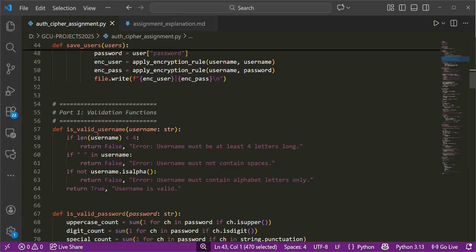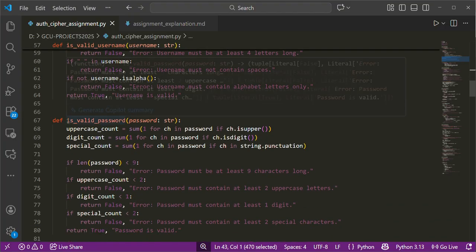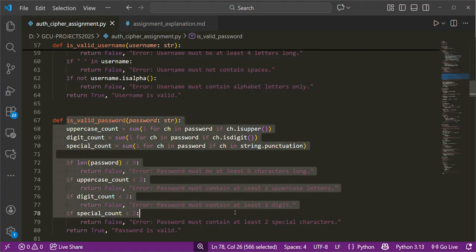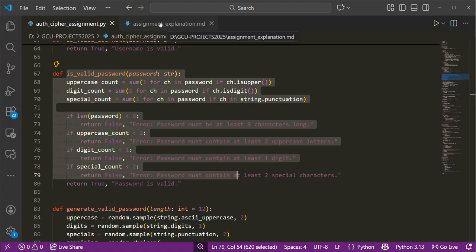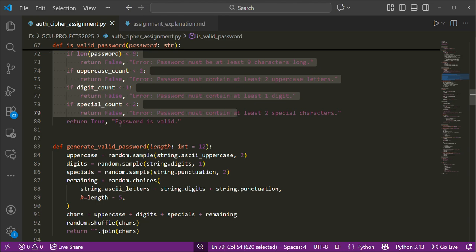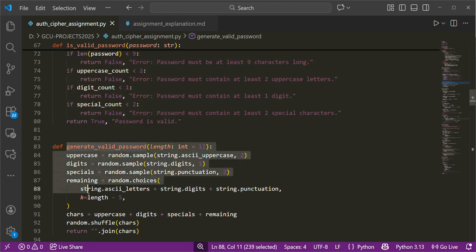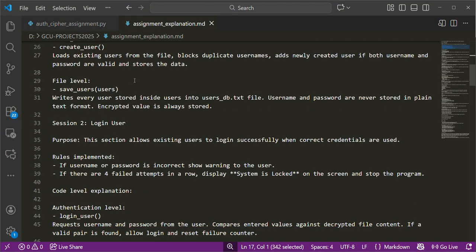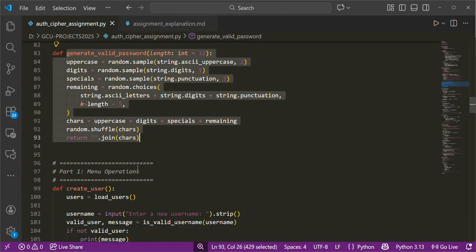The second function validates the username according to the rule that I apply to it, and the password is also validated here according to the rule I define in my explanation sheet. Once it's validated, I implement the password generation here according to the rule that I have set. Everything I said so far is implemented through the code.